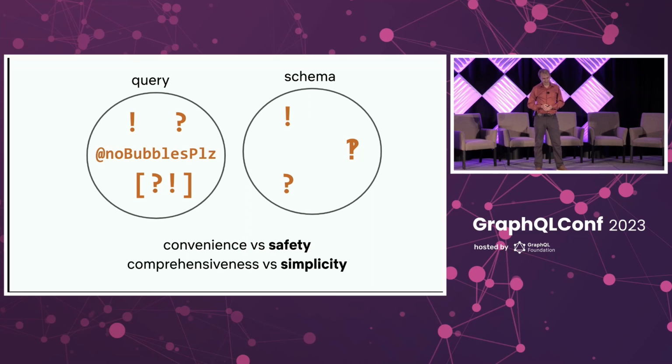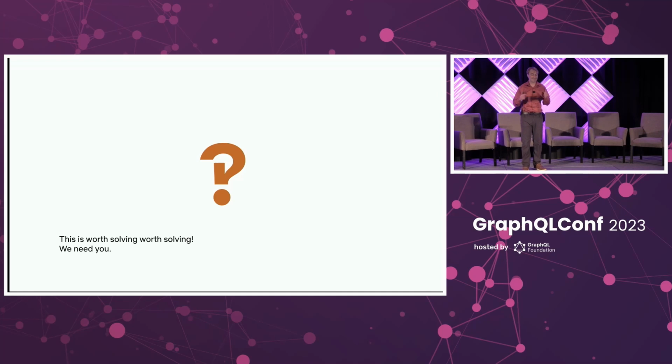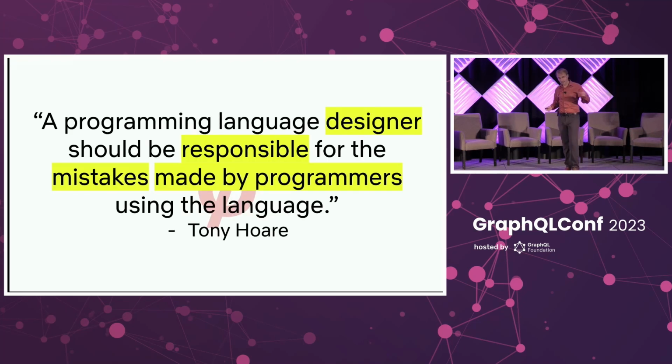And so, how are we going to solve this? I don't know. But I'm going to tell you, this is a problem worth solving, and we need you. So back to Sir Tony Hoare, in the same talk where he claims credit for the null pointer, he mentions that a programming language designer should be responsible for the mistakes made by programmers using the language.